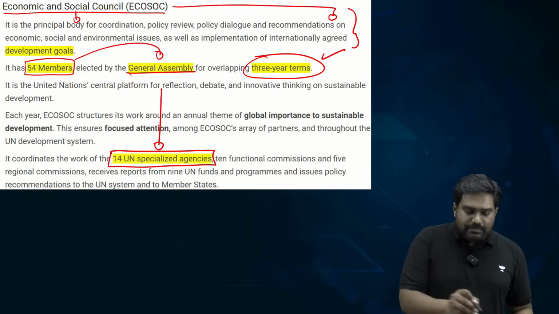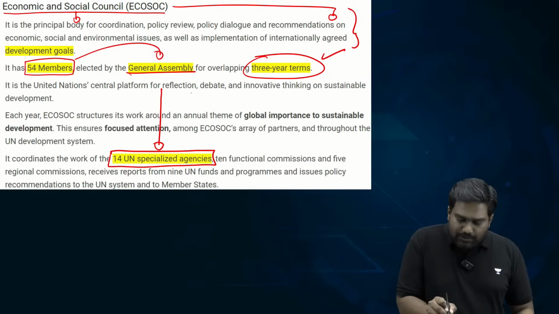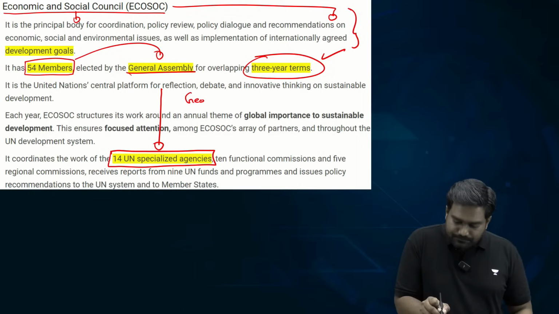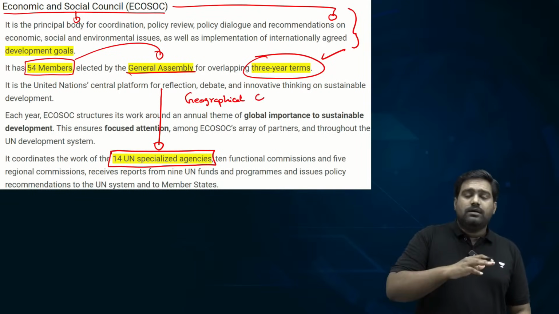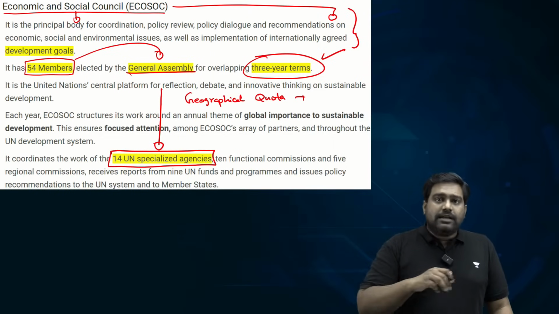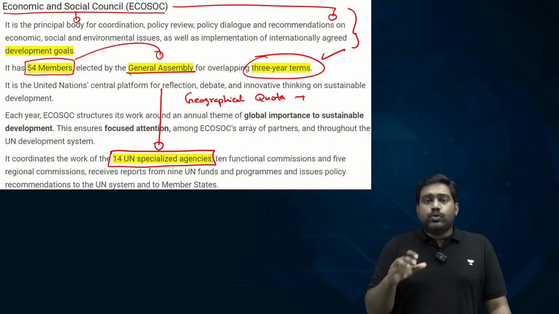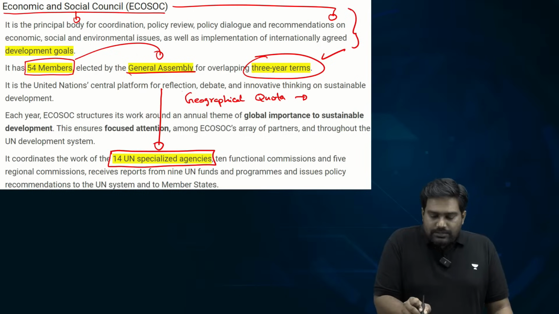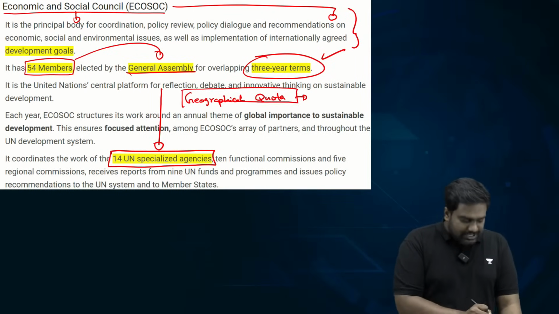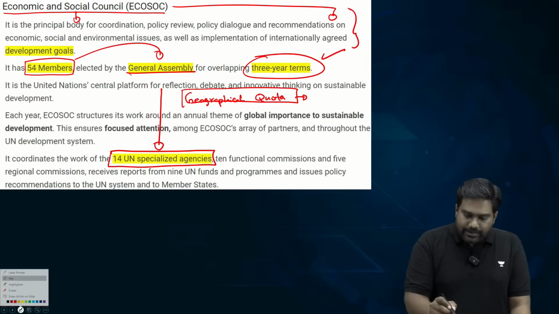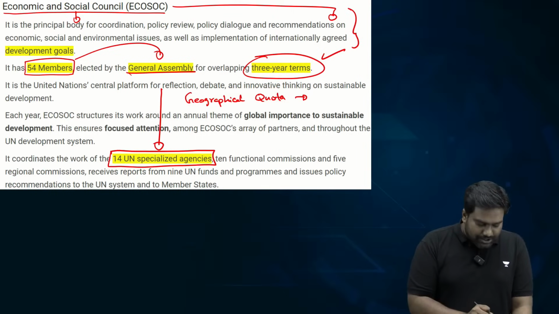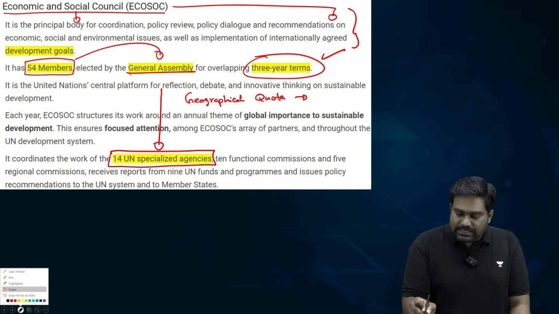So even here the members are elected through a geographical quota. There is a quota system at most of the UN platforms, wherever elections are held, to ensure that there is equitable geographical representation. The world is divided into different regions, and from each region a certain number of seats are assigned.